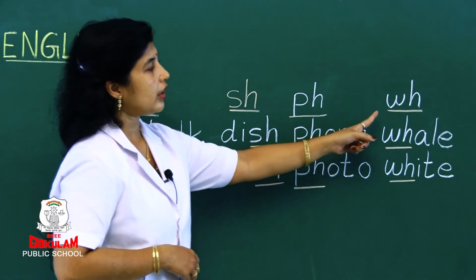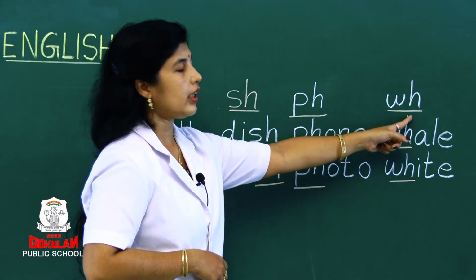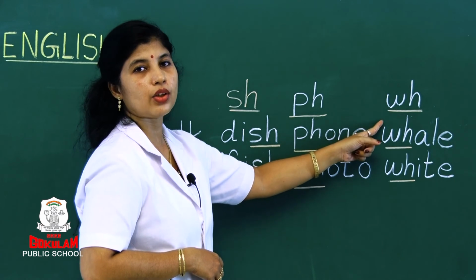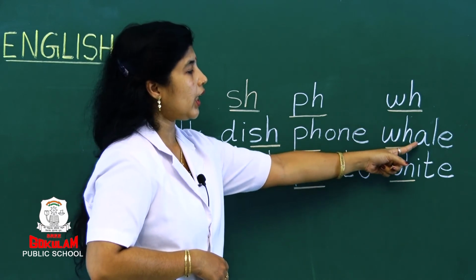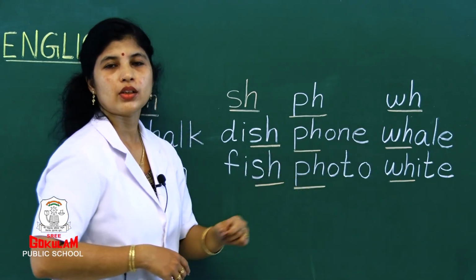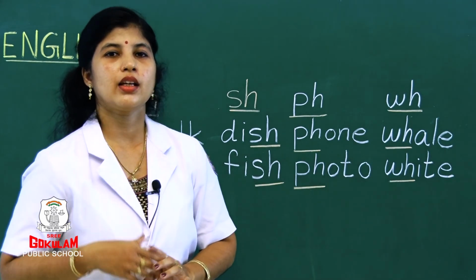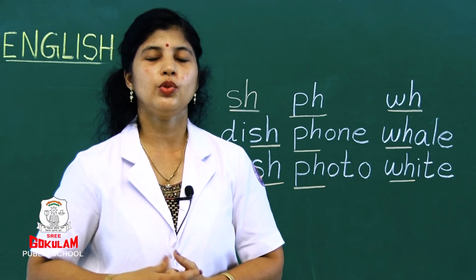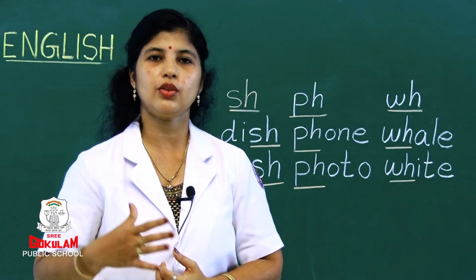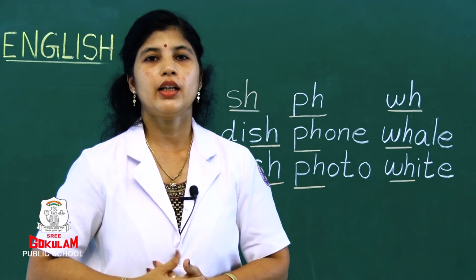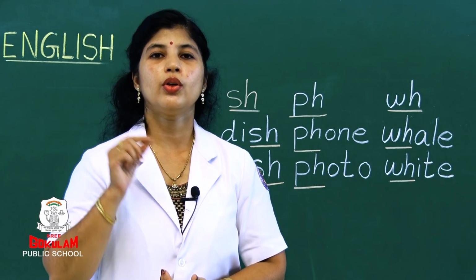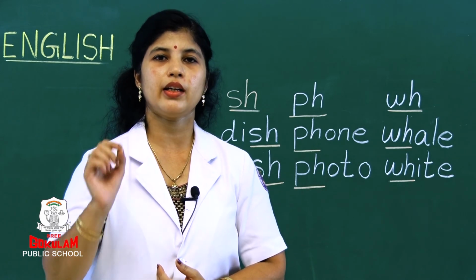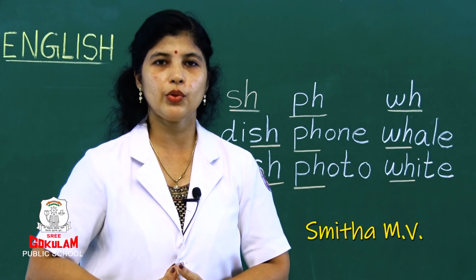Very good. And the next one, W and H together. And the sound of V. Whale, white. Okay? Practice this. Read. You should read many times so that you get used to these words. Look at the pictures and read many times. And also read the spelling. Practice each spelling. So will you do it, children?